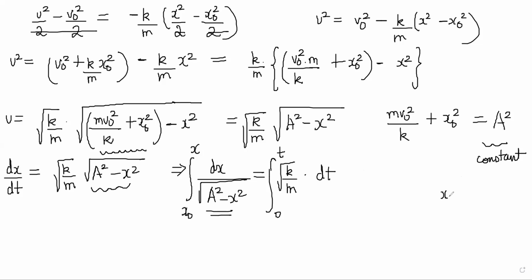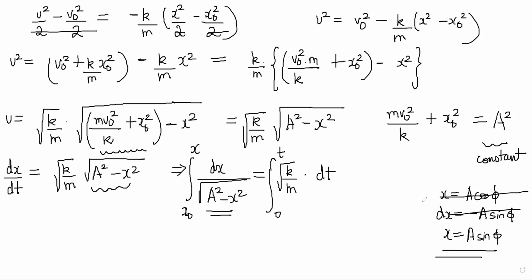So let's check once. x is equal to, let's say, a cos phi, so then dx will be equal to minus a sine phi. Maybe I should have put a sine phi. Let's put a sine phi. x is equal to a sine phi. Both will work, but in this a minus sign is coming, so that will ruin our integration constant and all. It will become slightly different, but it's the same thing. It doesn't matter. I'll tell you later. x is equal to a sine phi. If I put, what happens?